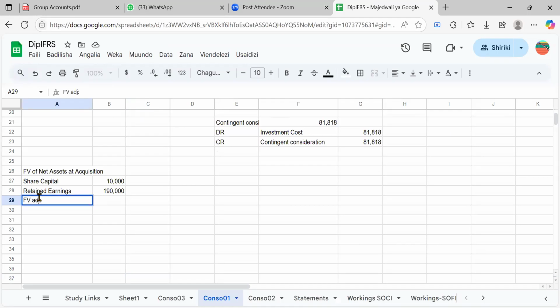So you could say here fair value adjustment. First of all, we'll have the adjustment on what? PPE, which should be 110 minus 40,000. How much are you going to get? 70,000. Yes. Look, it's positive because it's an asset, it increases, right? So the value goes up, and so